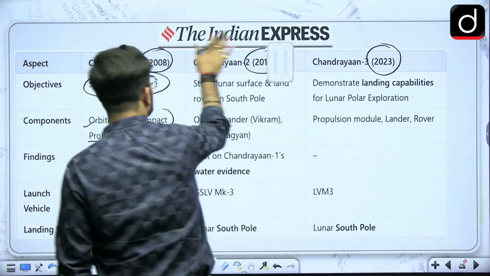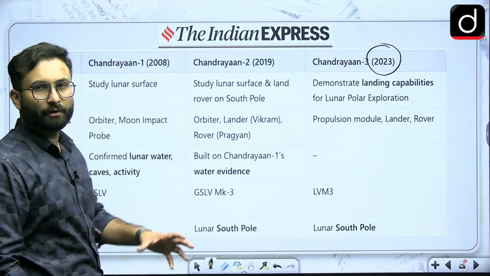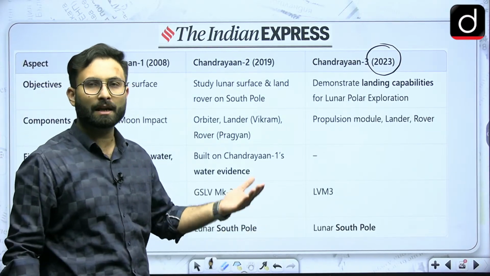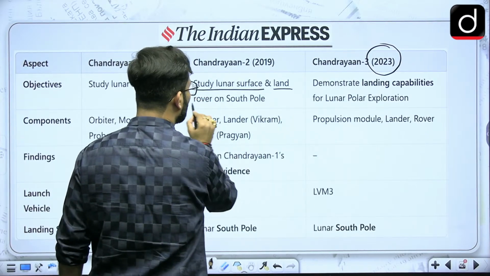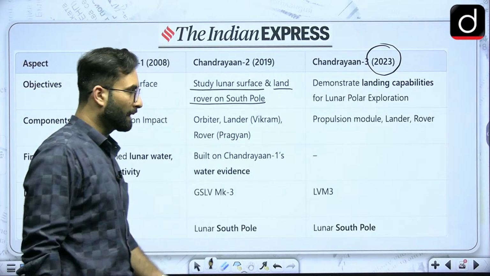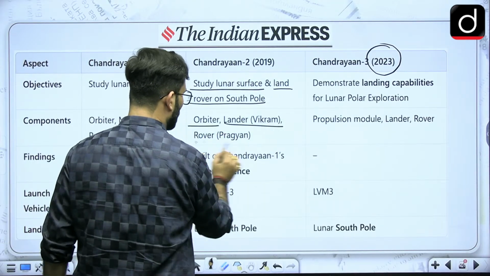Coming to the Chandrayaan 2, here we study the lunar surface, and you can say we were going for the landing on the surface, but that could not happen. So what we have done is that we have studied the lunar surface and landed a rover on the south pole. Okay, the lander we could not. The orbiter has been sent; lander Vikram was there, rover Pragyan was there.